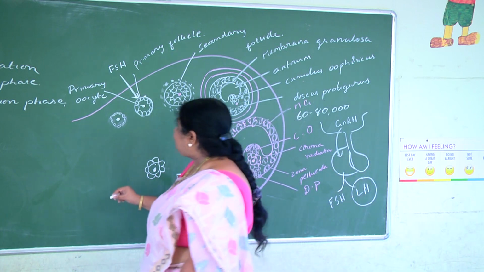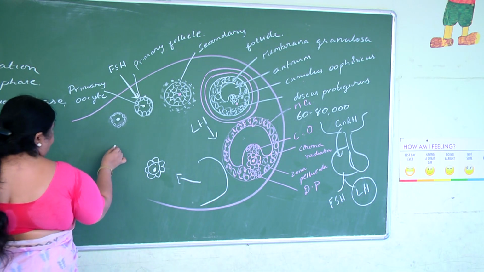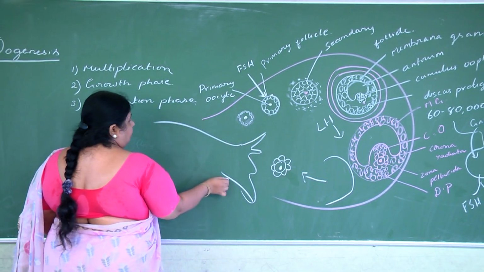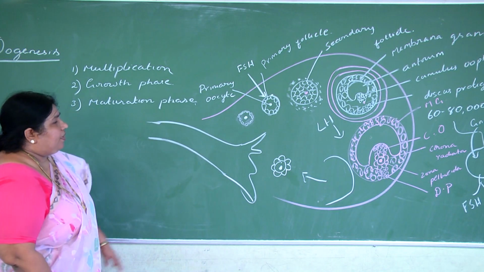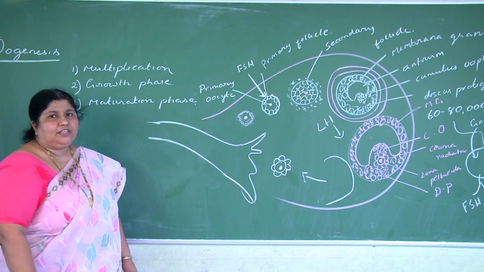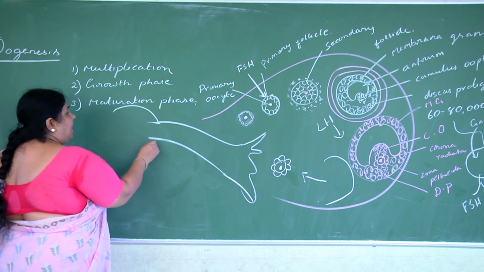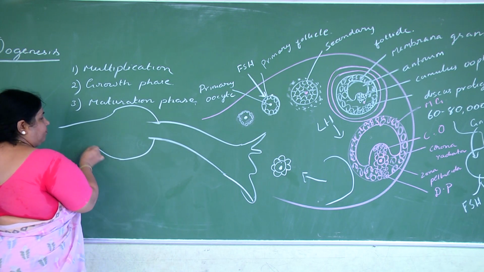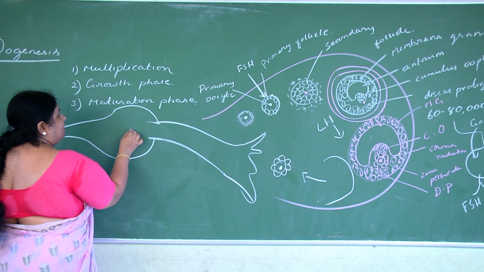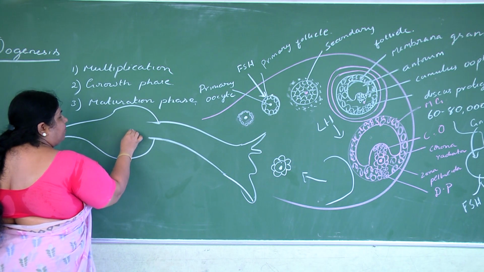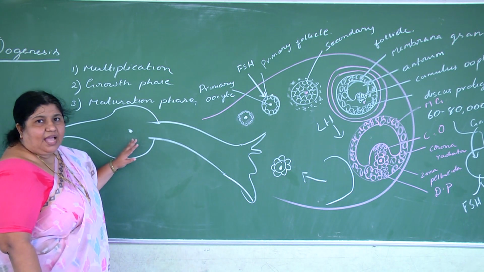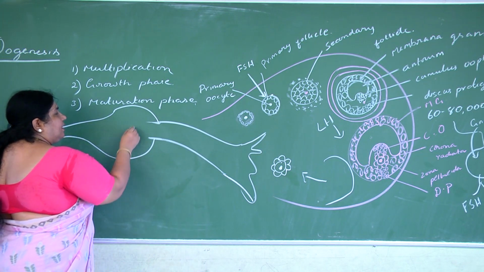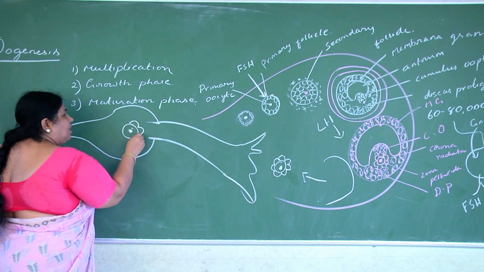Now this is collected by the infundibulum of the fallopian tube, and it reaches the ampulla of the fallopian tube. So in the ampulla of the fallopian tube, this is the secondary oocyte with halted metaphase 2, with one polar body only, and this is the zona pellucida and corona radiata.